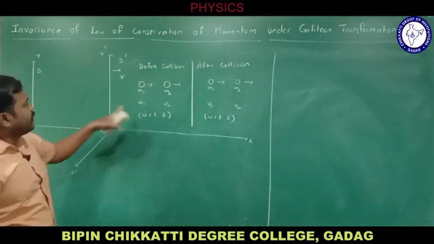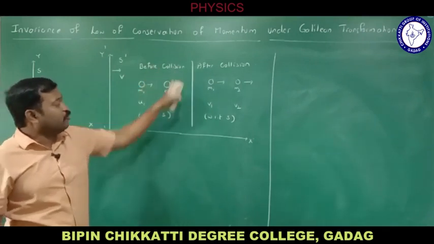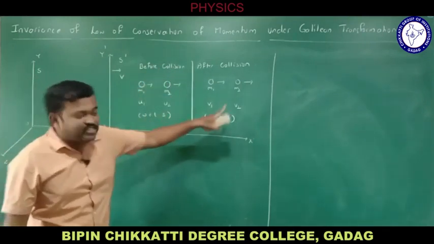With respect to frame S, the velocity of m1 is u1 and of m2 is u2, before collision. After collision, the velocity changes.